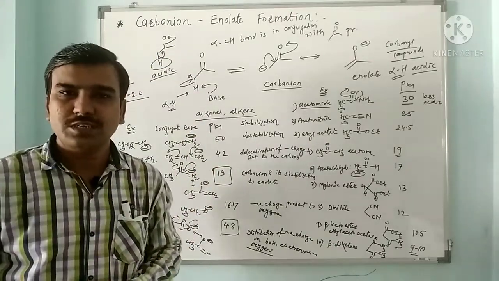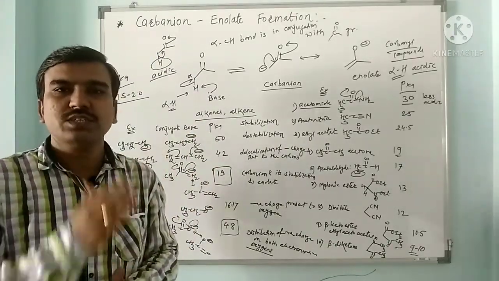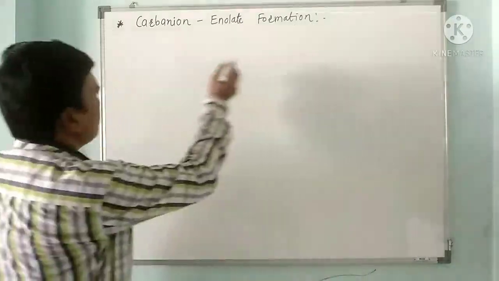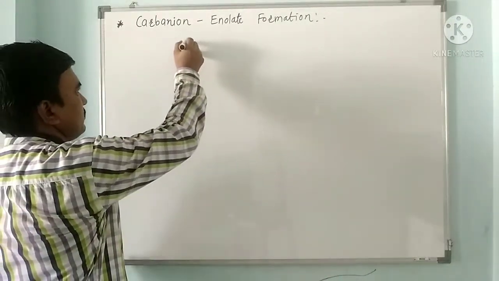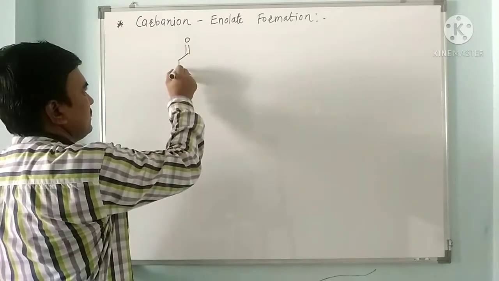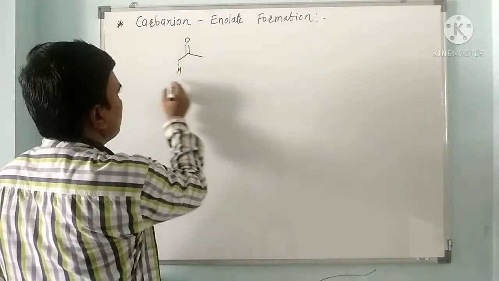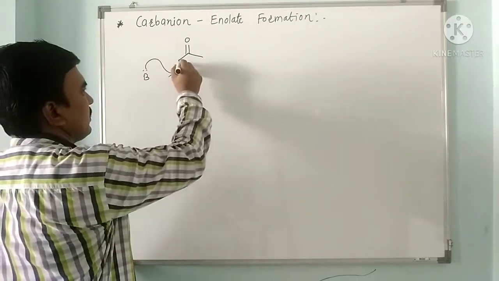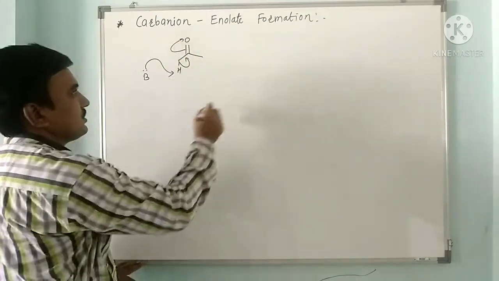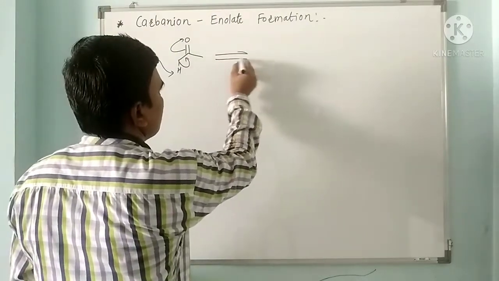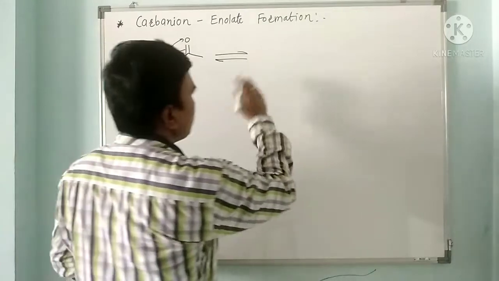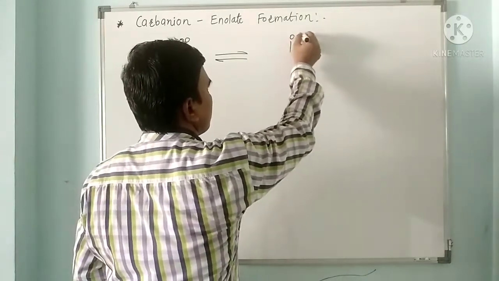How the equilibrium is established and which factors affect the equilibrium, we will discuss in the next part. When a base removes the alpha hydrogen, this base takes this proton and the electron density goes to oxygen. So there is an equilibrium established between the carbonyl compound and the enolate ion.